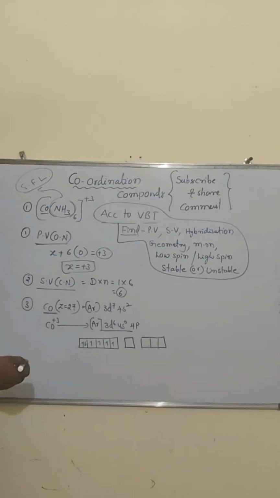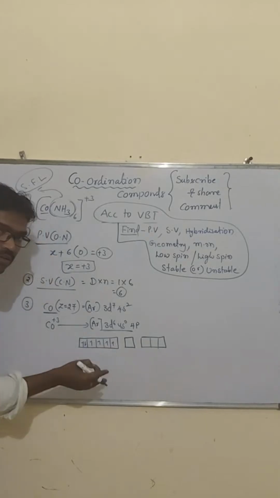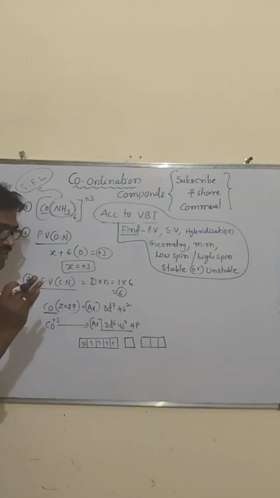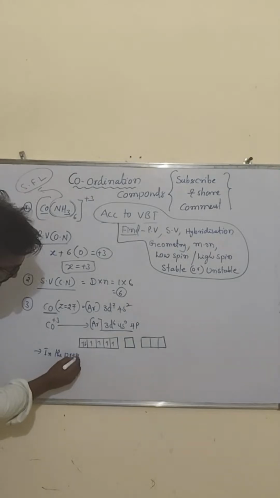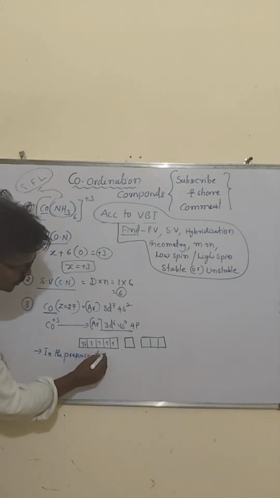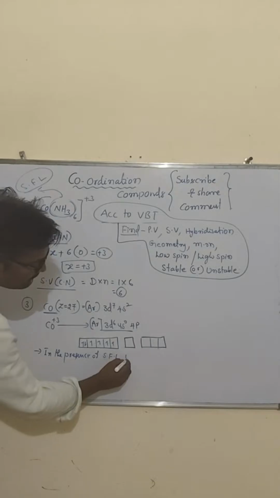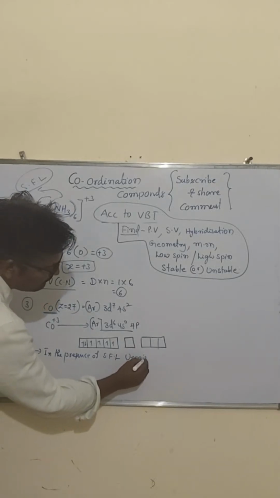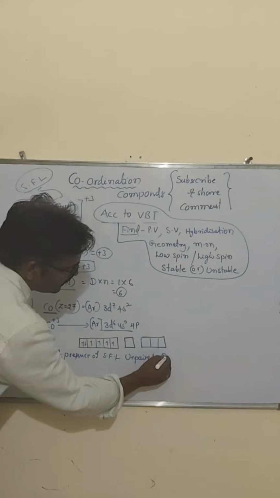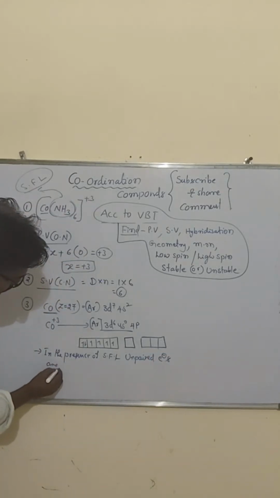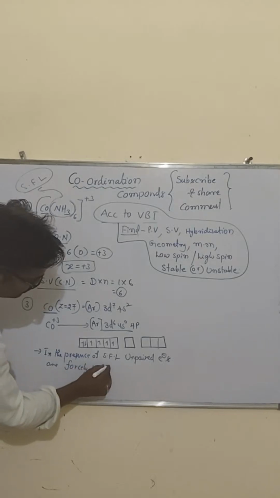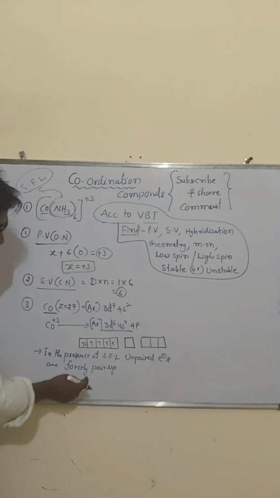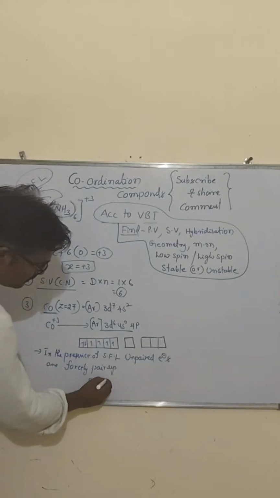In the presence of strong field ligand, unpaired electrons are forcefully paired up. We discussed this point earlier in VBT. So these unpaired electrons are forcefully paired up.